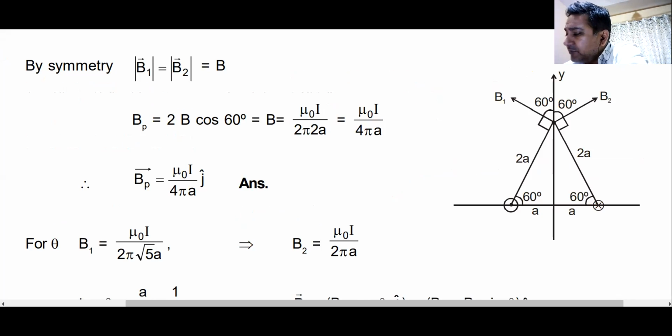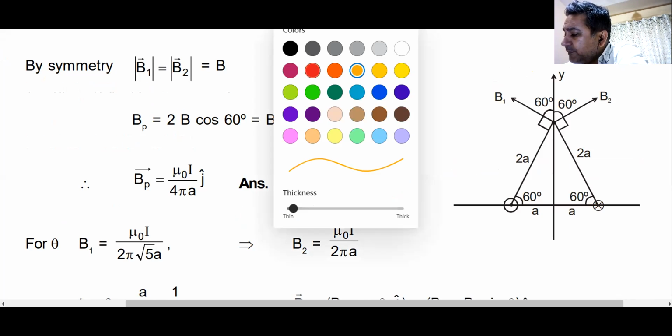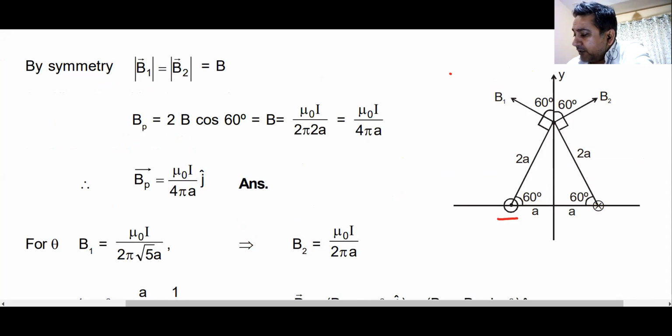Very simple. I think most of you will know it. Magnetic field due to this wire will be mu naught I by 4 pi r into sine theta 1 plus sine theta 2. Both angles are 90 degrees. Remember, this r must be the perpendicular distance between the wire and the point. In this case, the distance is 2a. Do we understand this? Yes or no? Yes, sir.